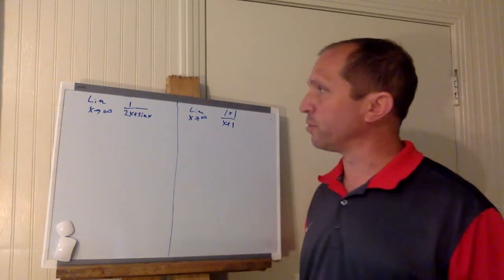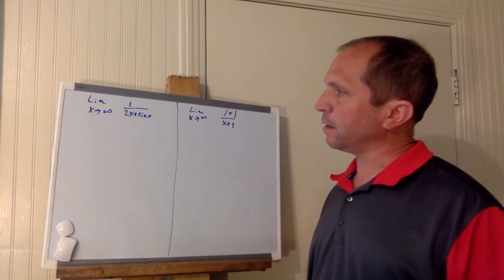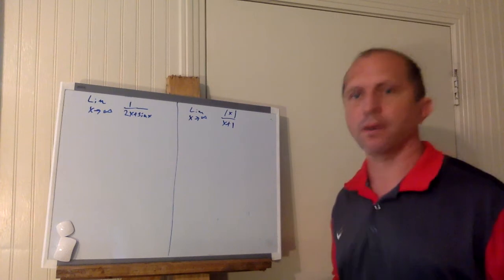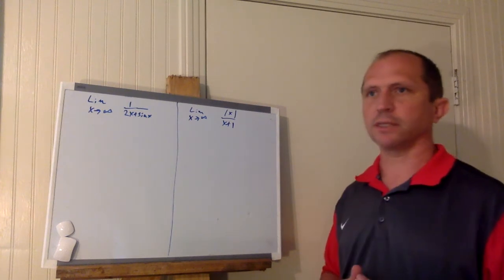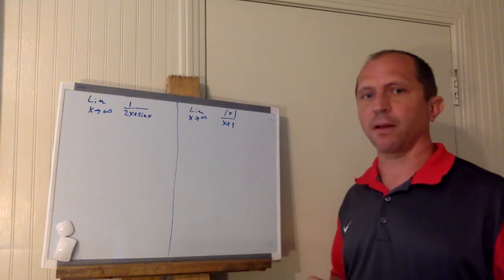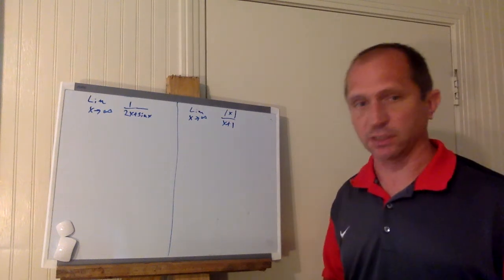I have a third and fourth problem here for us to look at. And again, we're talking about limits as x is approaching infinity. Now, these are not polynomials per se, so they have some polynomials in them, but they're not rational expressions with polynomials. So we have to think a little bit harder about what's happening in each one of these situations.